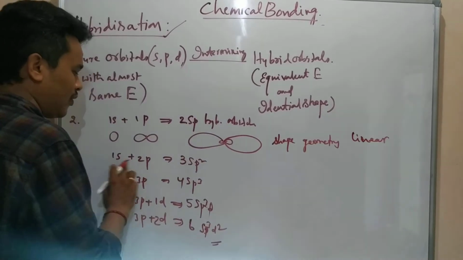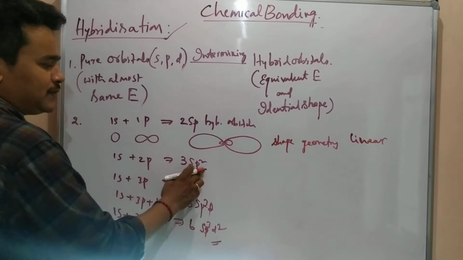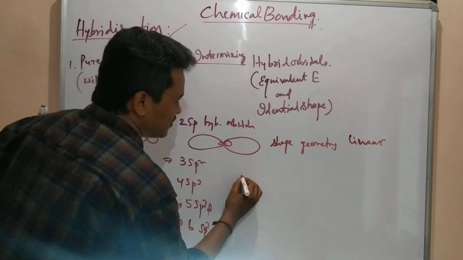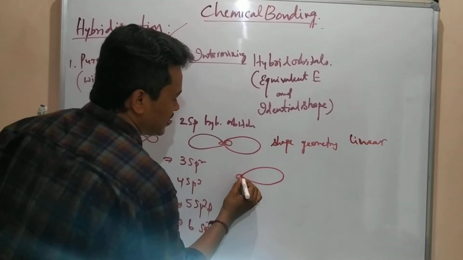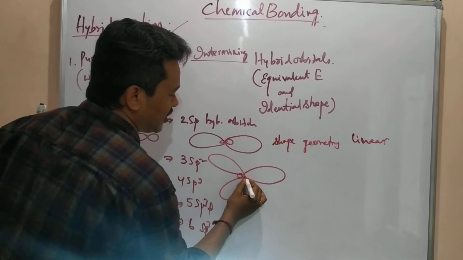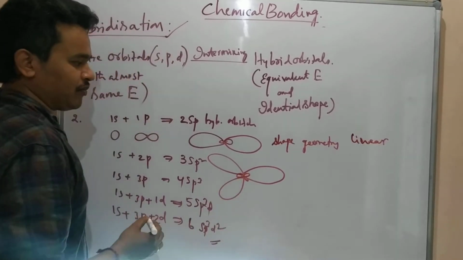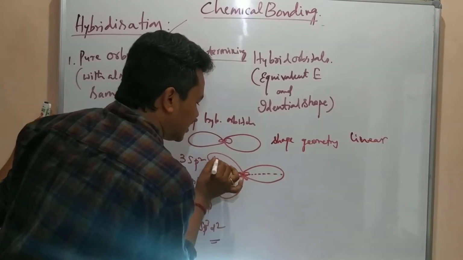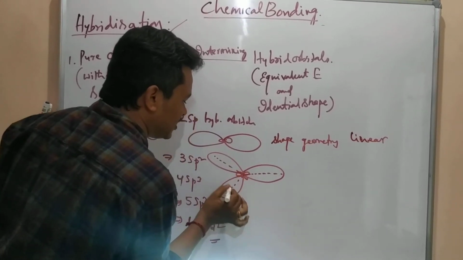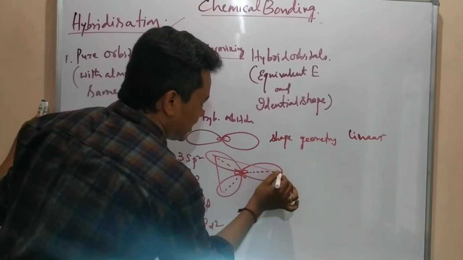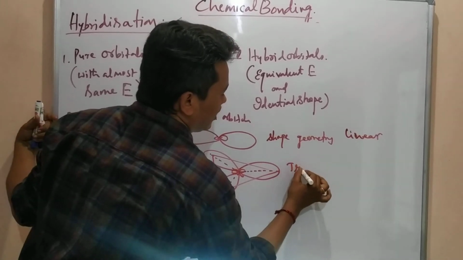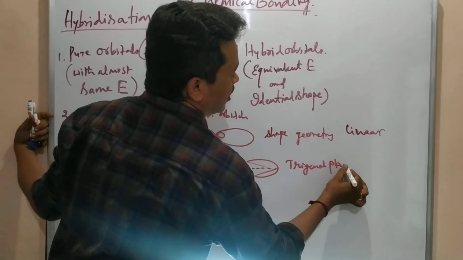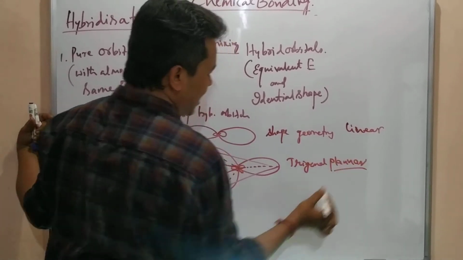Here, 3 sp2. How many sp2 orbitals are there? 3. What shape are they forming in this manner? Here one like this, here one like this, here one. So there will be like this. Based on this, it is one bond like that, one bond like that, one bond like that. All this we are going to study as trigonal planar, otherwise simply called planar.